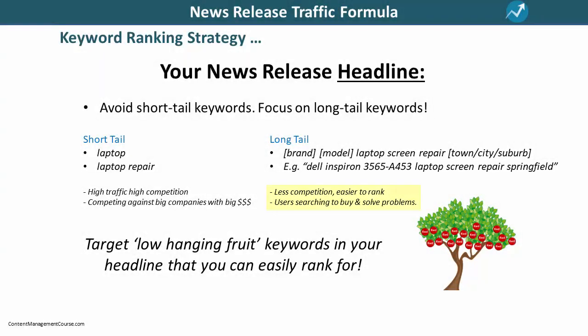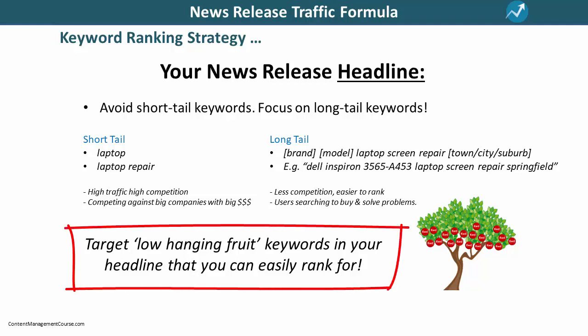Long-tail keywords have less competition, and are much easier to rank for. They also tend to be keywords that users search for when they are ready to buy something, or solve a specific problem. So, people who search for long-tail keywords are more likely to be targeted prospects. So, the first rule of the KASH formula is to target low-hanging fruit keywords in your news release headline that you can easily rank for.